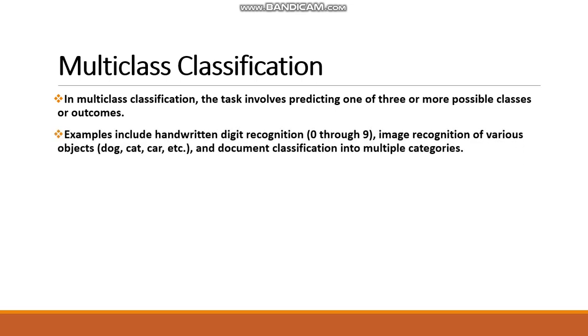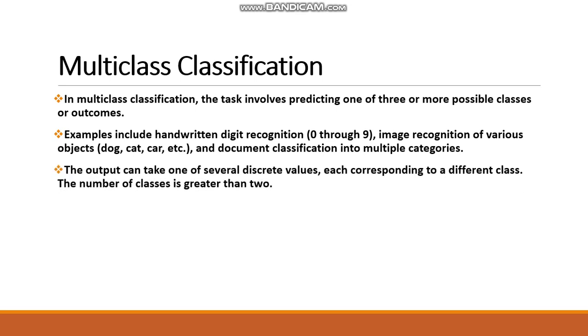Examples include handwritten digit recognition, 0 to 9, image recognition of various objects, cat, dog, car, etc., document classification into multiple categories, or classification of colors, etc. The output can take one of several discrete values, each corresponding to a different class. The number of classes is greater than 2 in multi-class classification.